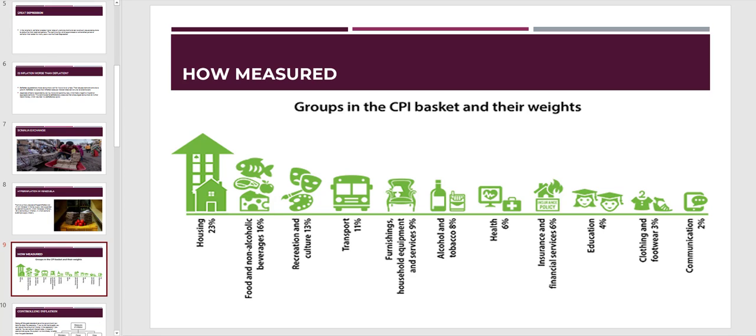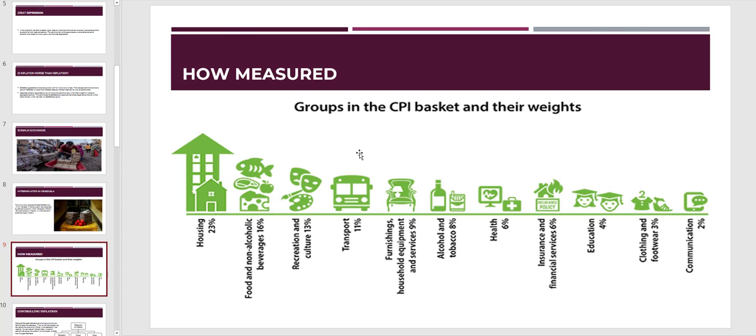Alcohol and tobacco, some people like that or some people don't, but we still have to measure that. There's a healthcare need that we have to measure, the insurance and financial services. Education, clothing that we wear and footwear. And communication is a good example, and they also give you what percentage effect each has.